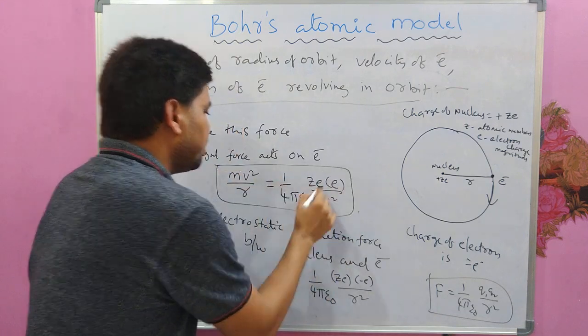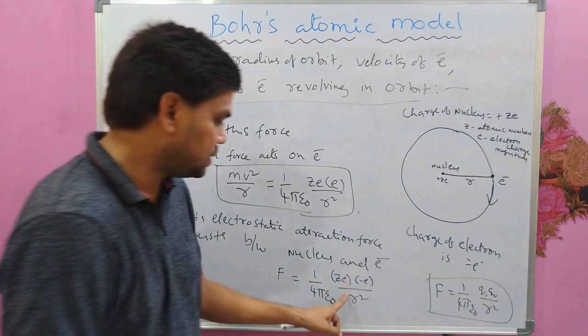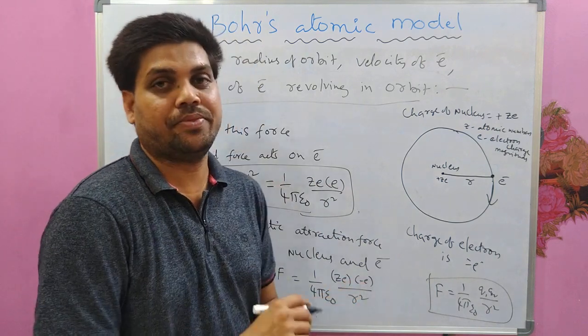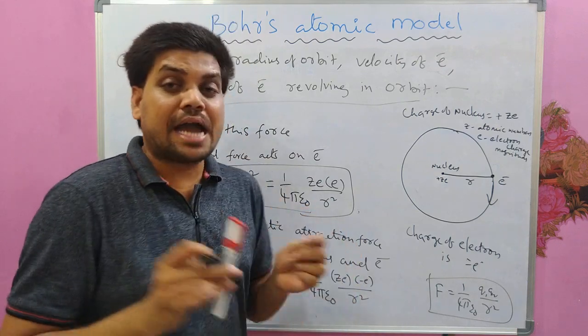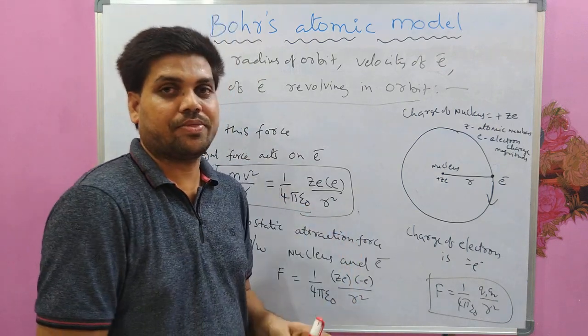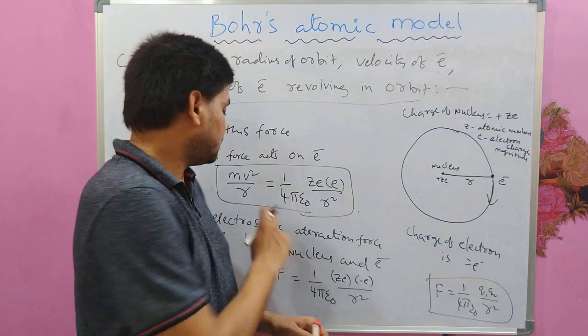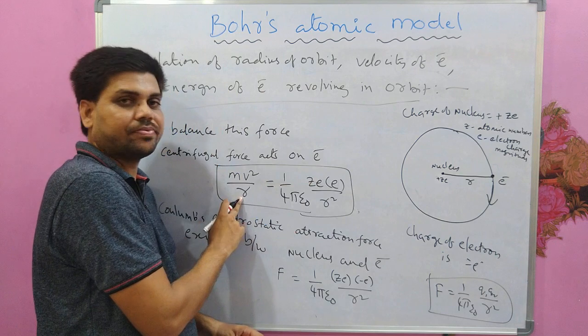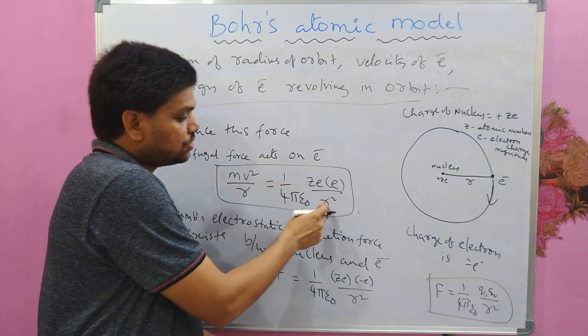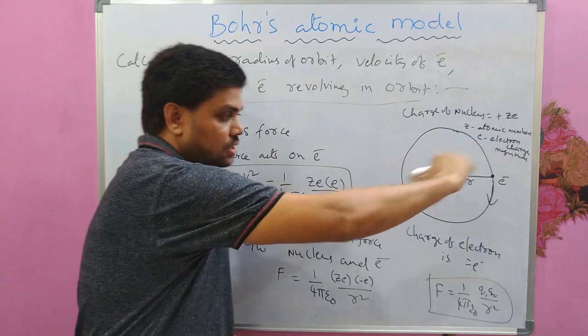I am not taking minus e because the minus represents the attraction force, and I am equating only the magnitudes of the forces. The centrifugal force acting on the electron is outwards, and the electrostatic force acting on the electron is inwards.